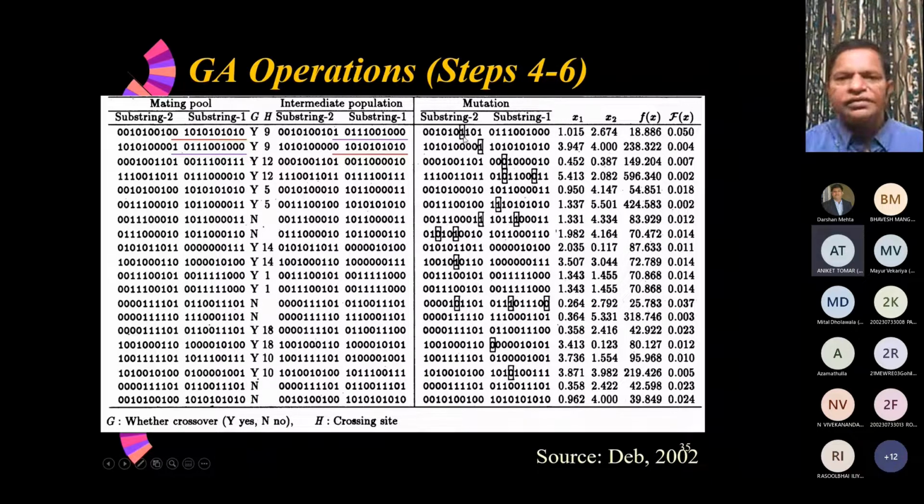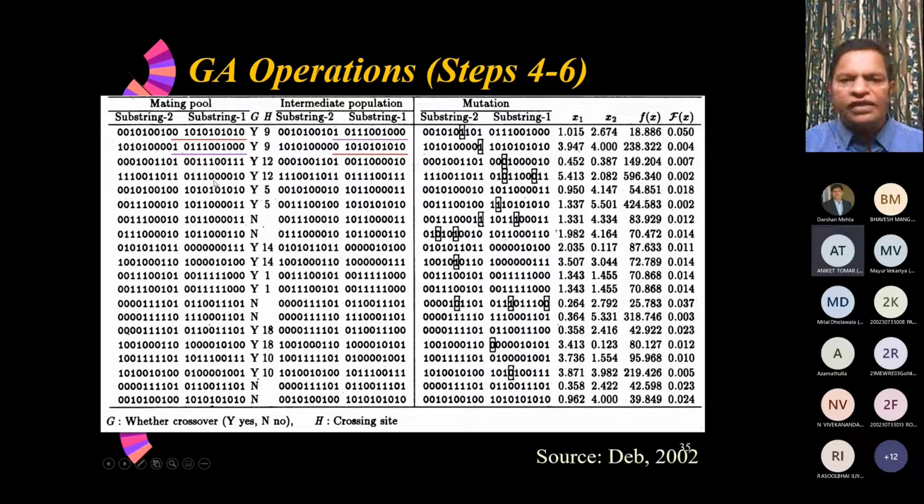It was actually 0, it has now become 1. So only one bit we have mutated of these 20 bits. And the same way you can notice at some places there is no mutation at all, so the crossover offspring is retained as it is. And where there is no crossover at all, that means that member is retained as it is to the next generation. So every possibility is there in this generation.